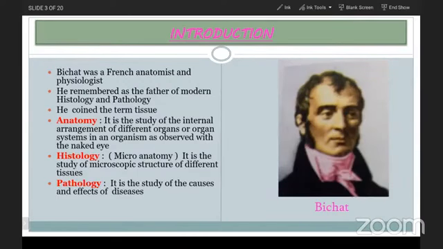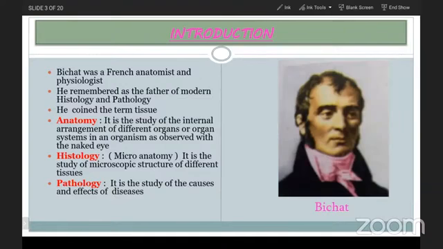Now let us come to know about the anatomy, definition, and histology. What do you mean by anatomy and histology? Already you learned in the first chapter. Now let us come to know once again what you mean by anatomy. Anatomy is the study of internal arrangement of different organs or organ systems in an organism as observed with the naked eye. For example, if you are observing any organism with the naked eye, whether it may be plant or animal, that will be called anatomy.